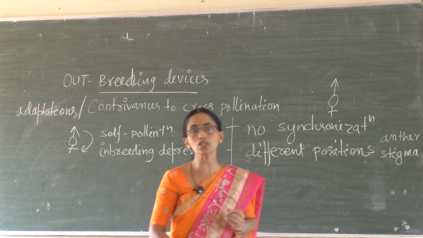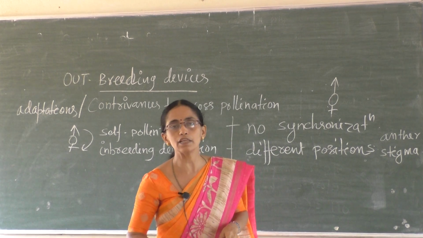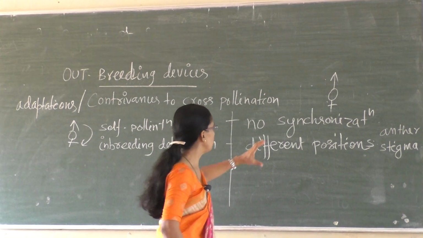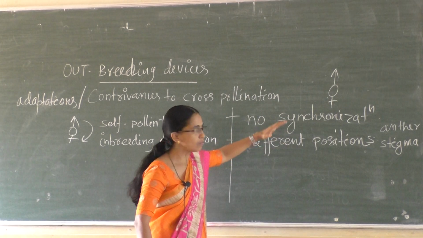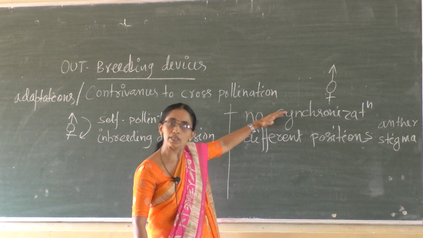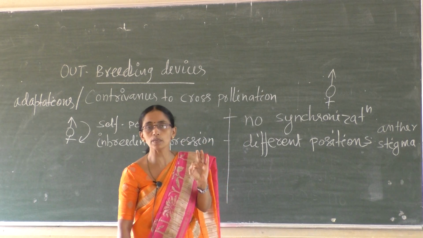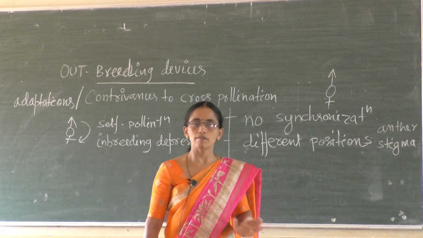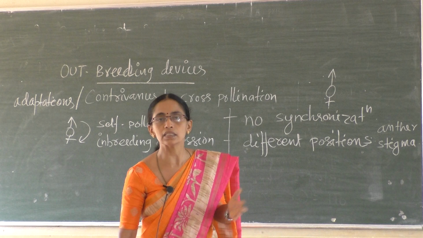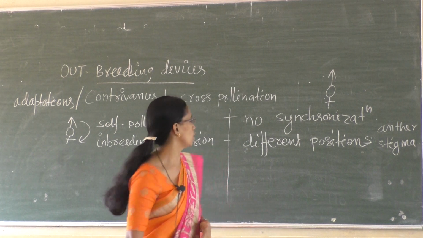So in both cases, autogamy is prevented. So what is autogamy? Autogamy is self. When self-pollination is prevented, the possible pollination is cross.